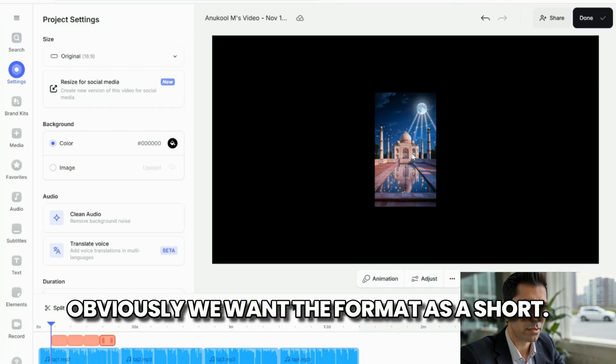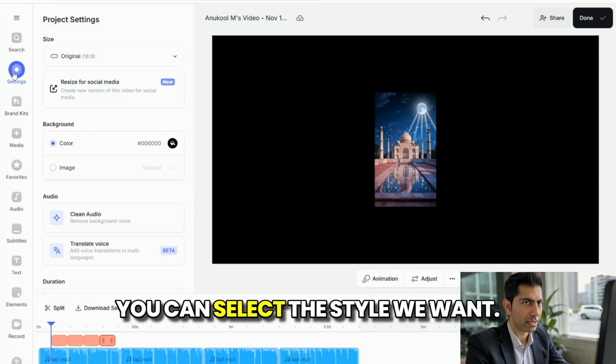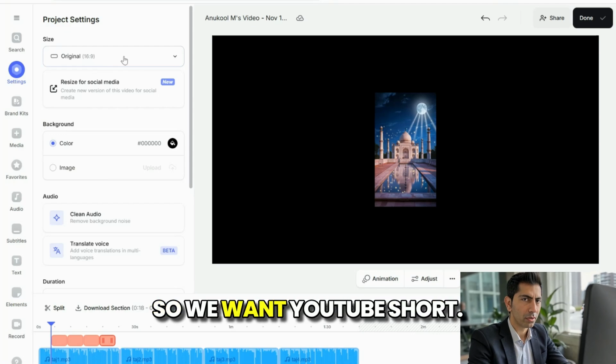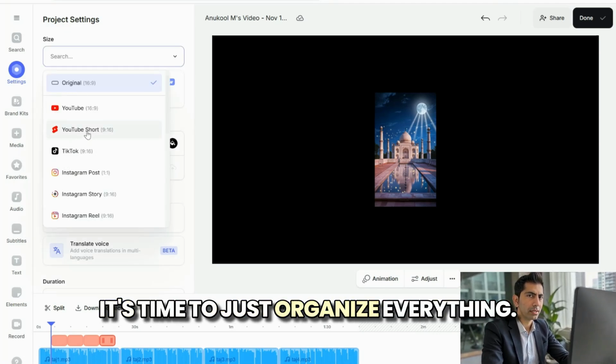Obviously we want the format as a short, so you can go to settings here and you can select the style we want. So we want YouTube short, so just click, and then now it's time to just organize everything.